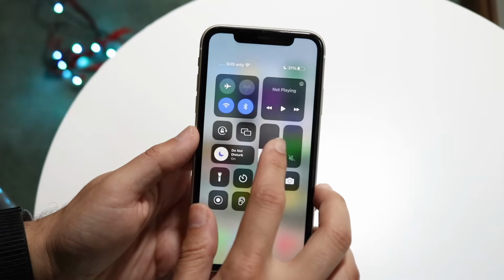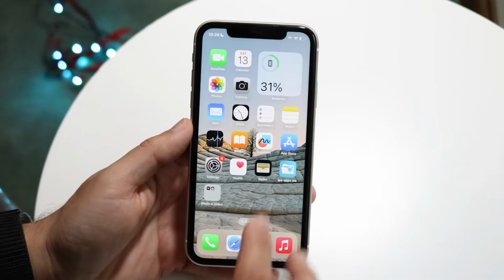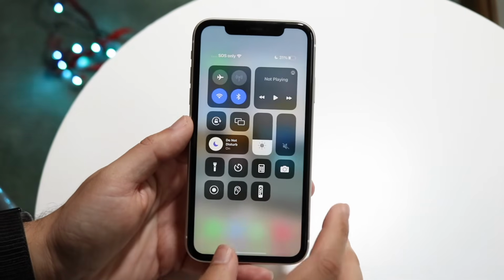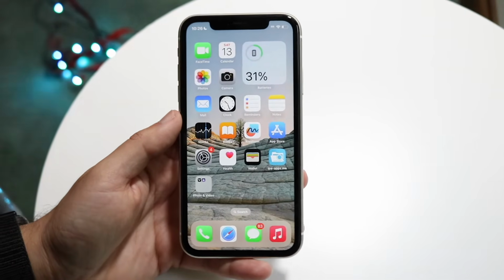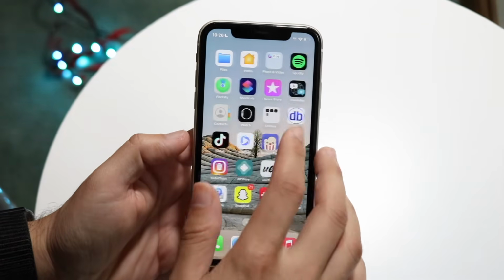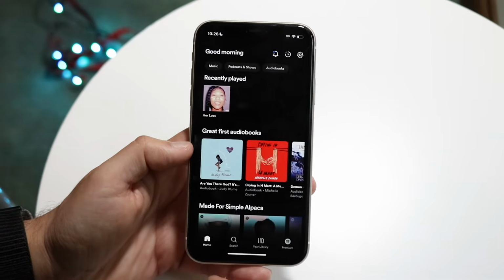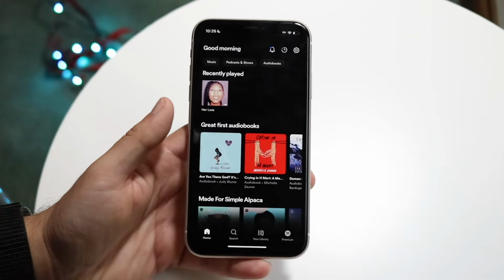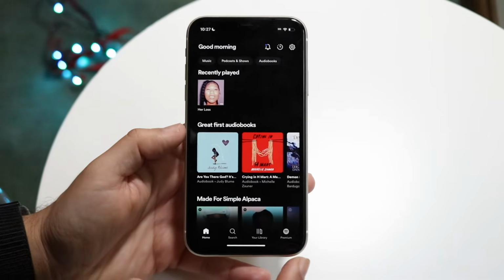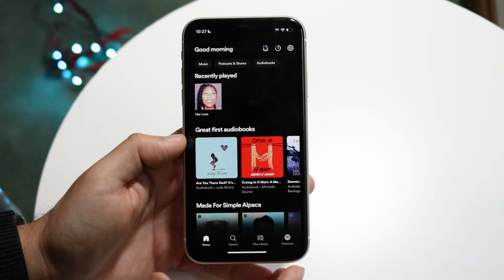If you are essentially not having any Wi-Fi connection or any data connection, even if it looks like you have Wi-Fi, if you're in the middle of nowhere and there's very little signal, that could be a reason why songs aren't playing. Especially if you have the free version of Spotify and you don't have any downloaded songs, you're basically going to be stumped in that option because you'll always need an internet connection.